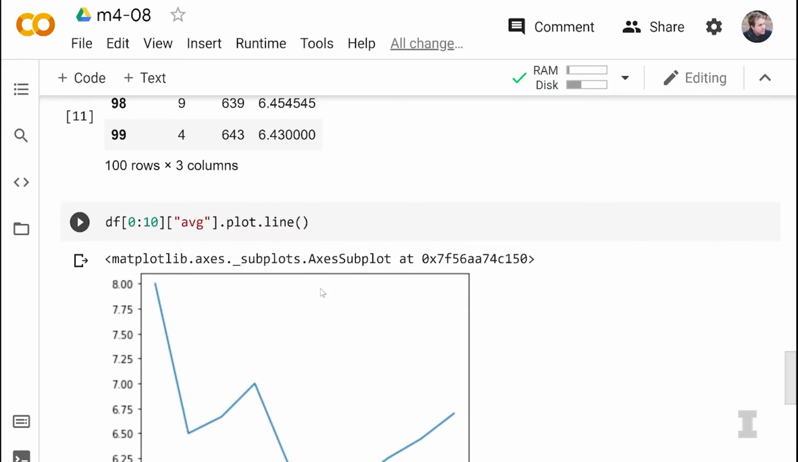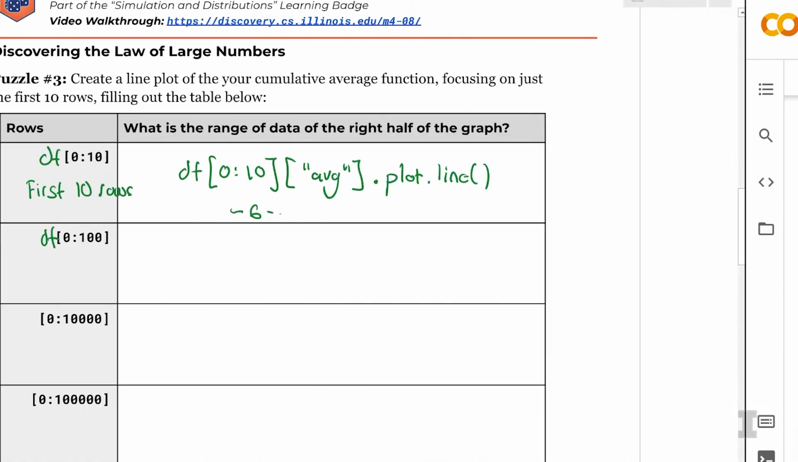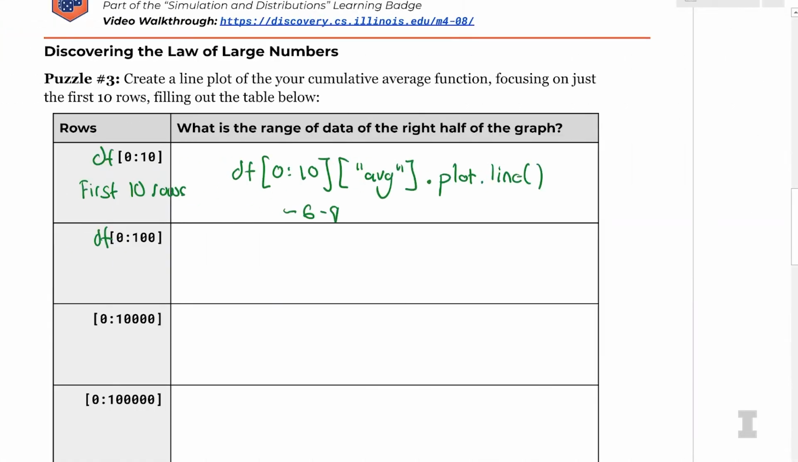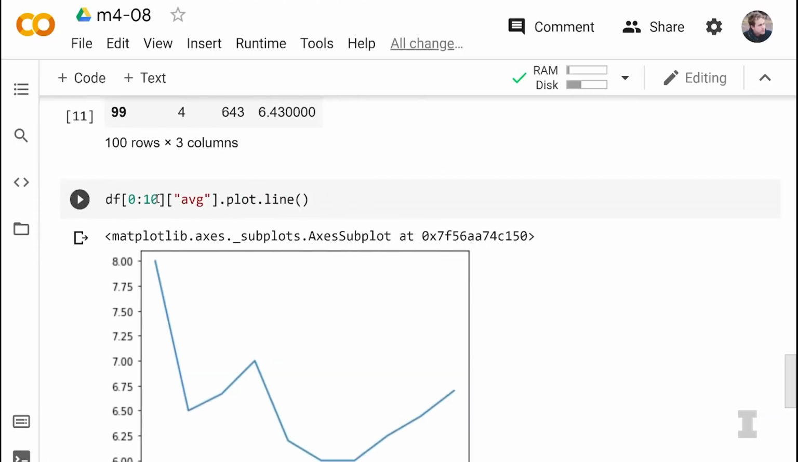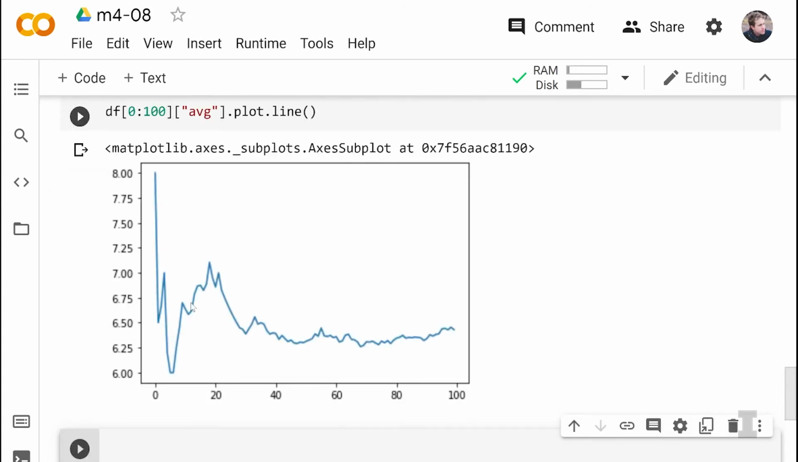So let's go ahead and change this. So what's the range of that graph? So the range, the y-axis actually goes from about 6 to 8. So about 6 to 8, so quite a wide range. Yes. So now let's go and look at df of 0 to 100. So let's change almost the exact same line, but instead of 0 to 10, let's add an extra 0 there.